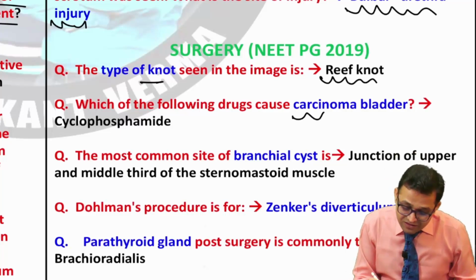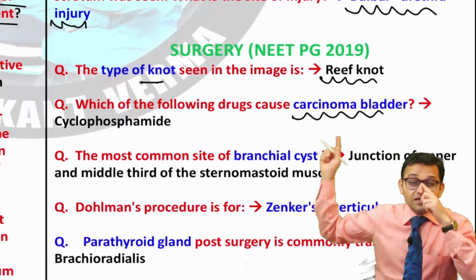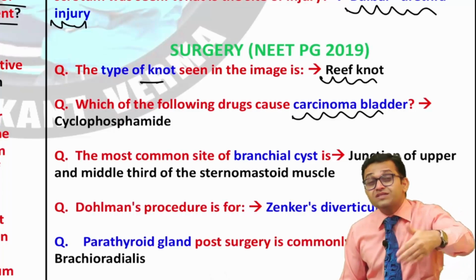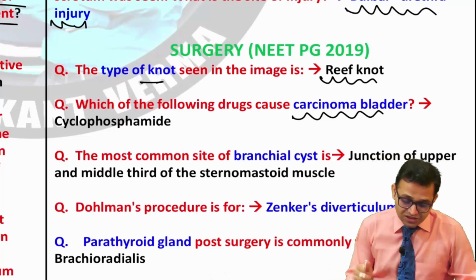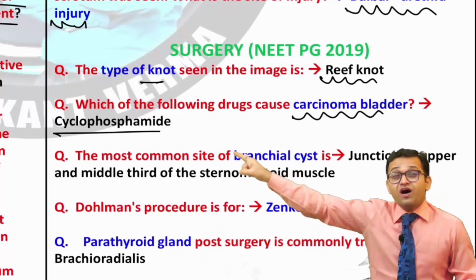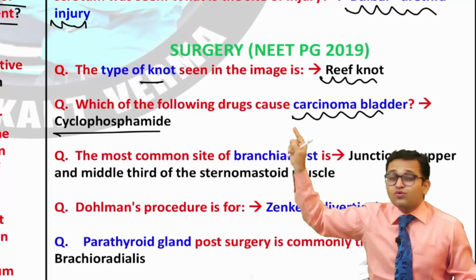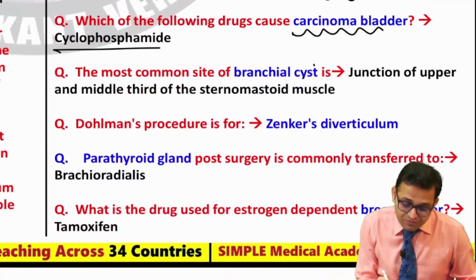Can you see the CA bladder? CA bladder in 2019, also I think 2021 they asked CA bladder. So after 1 year, 2 years, they are asking the bladder carcinoma condition. Yes, the answer related to pharma, the drug which is causing carcinoma of the bladder. Answer was cyclophosphamide. Now they ask about the branchial apparatus.